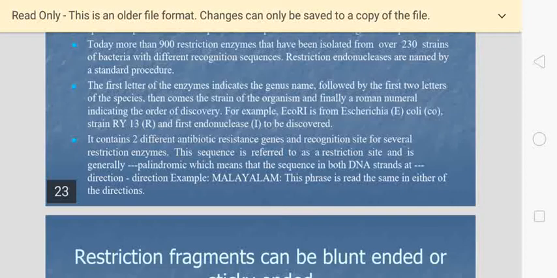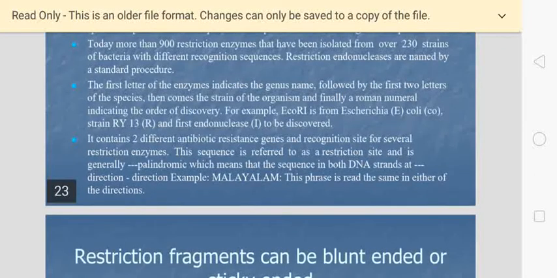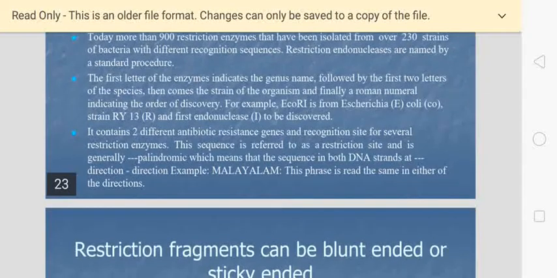the strain name, which is H. Then the Roman numeral denotes the first strain identified, so Roman number I. Altogether, the name is BamHI. This is the name of the Bacillus amyloliquefaciens enzyme. So this is the way we have to name the enzymes.